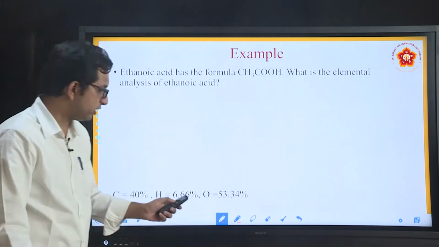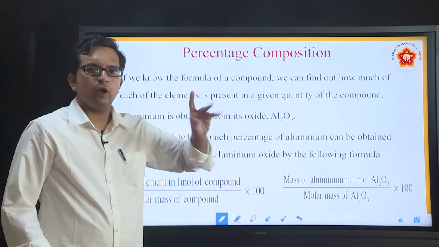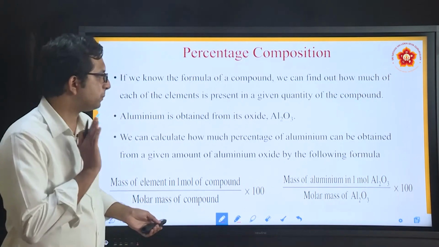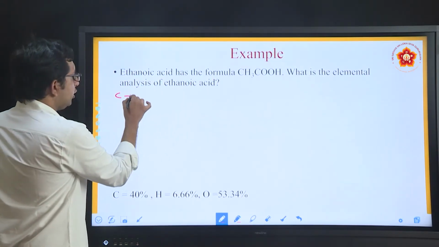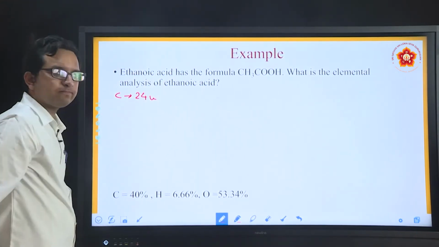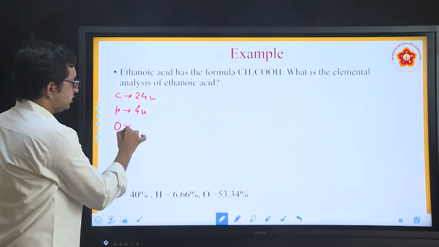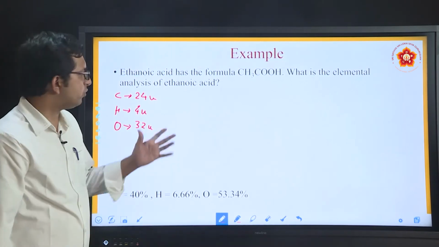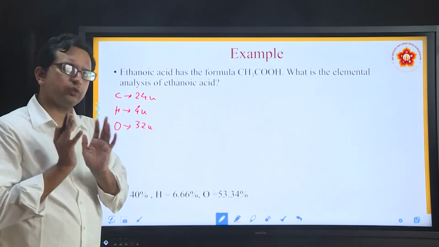So what you have got already is the molar mass of the compound. What you want now is the percentage of each particular element present. I have already made a note that in total the carbon present is 12 into 2, which is 24. Hydrogen is 4, whereas oxygen is 16 into 2, 32. And the overall mass is 60. So if I want to find each percentage, what can I do?